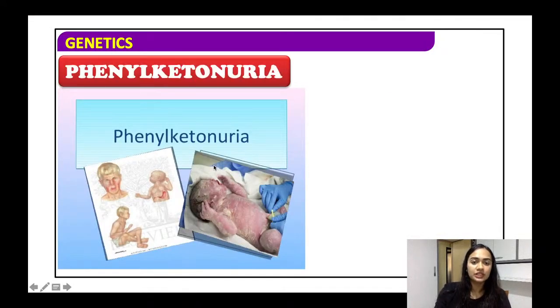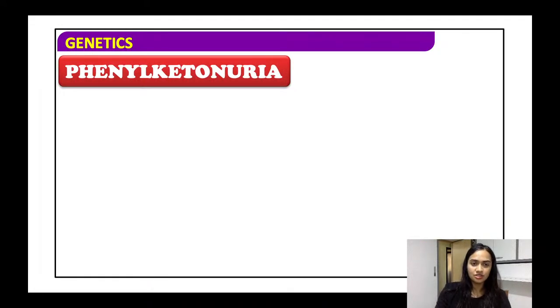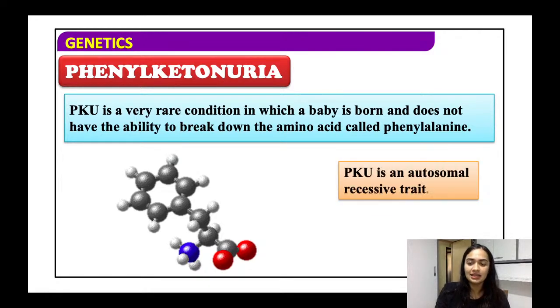So in phenylketonuria, basically what happens is that this condition is also known as PKU, and it is a very rare condition in which the baby, when it is born, does not have the ability to break down the amino acid phenylalanine.